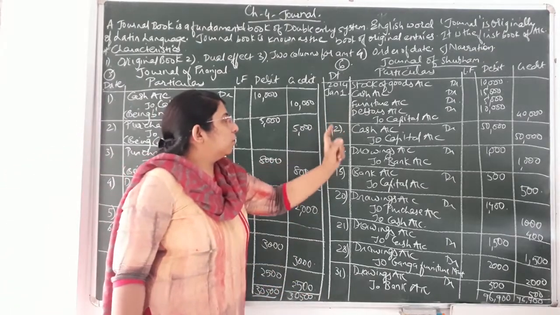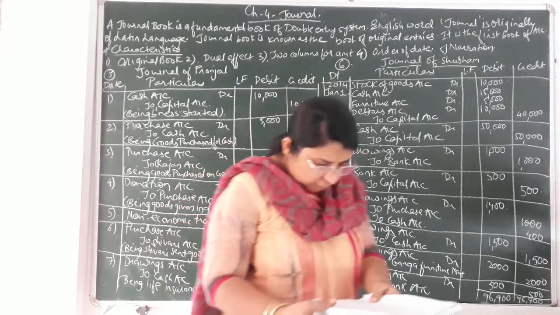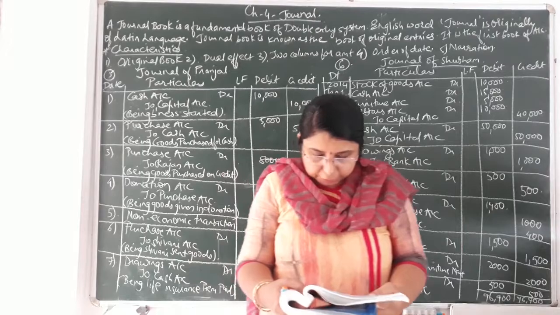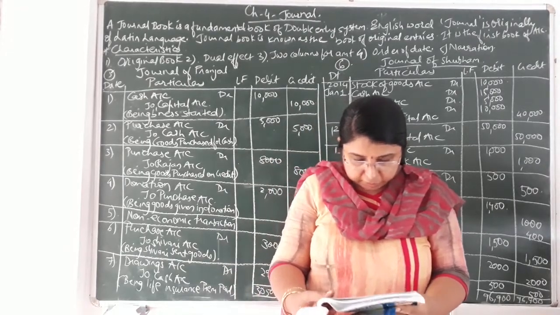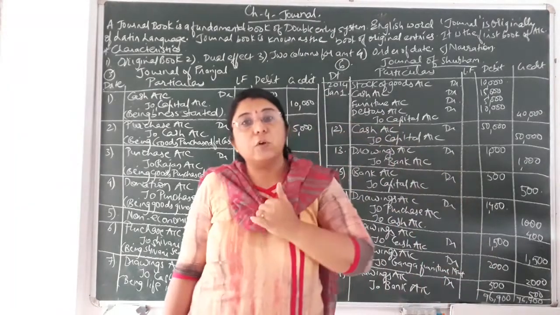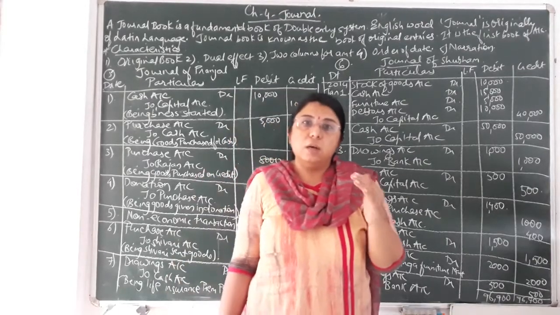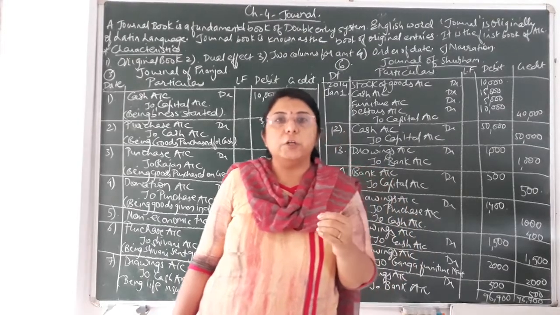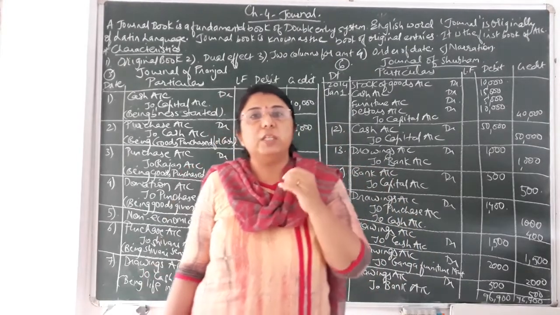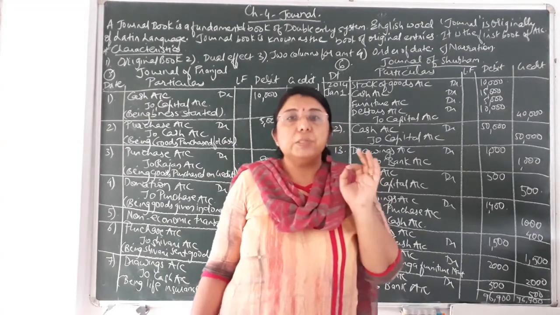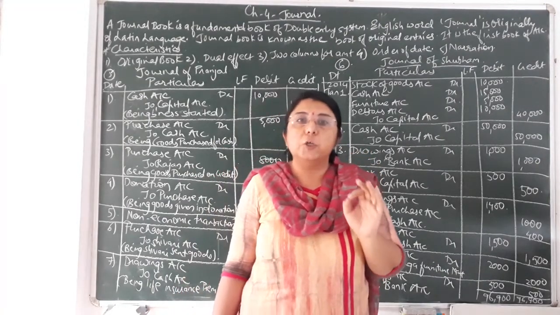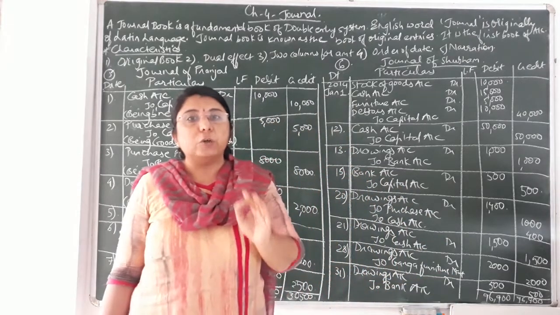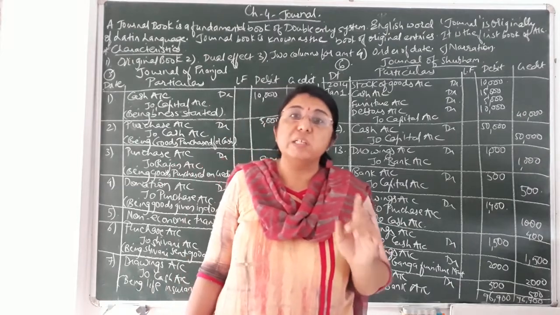Now, after completion of the first transaction, on the 12th, the second transaction took place. Personal motor car sold for rupees 80,000 and introduced rupees 50,000 in business. The motor car has been sold, and 80,000 was received from selling it. But out of that 80,000, he is bringing rupees 50,000 into the business. So we are concerned only with the transaction related to business. We are not related to any of his personal transactions. So we will give effect only for rupees 50,000, not for rupees 80,000.